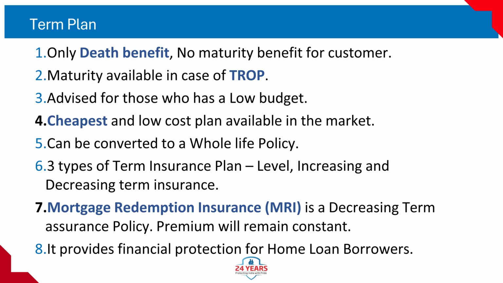6. 3 types of term insurance plan: level, increasing and decreasing term insurance. 7. Mortgage redemption insurance (MRI) is a decreasing term assurance policy. Premium will remain constant. 8. It provides financial protection for home loan borrowers.